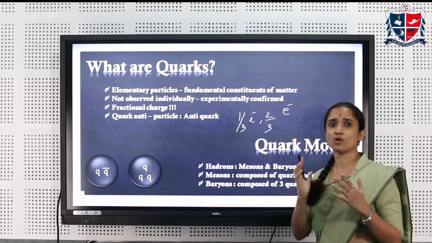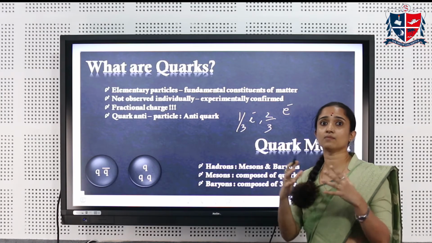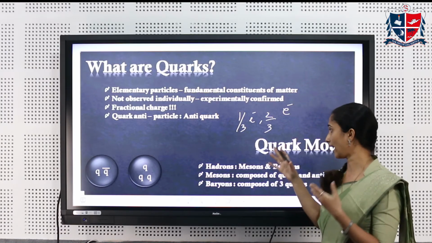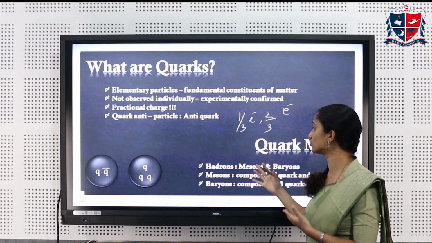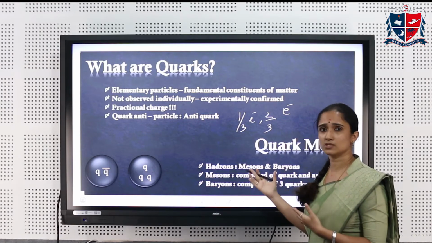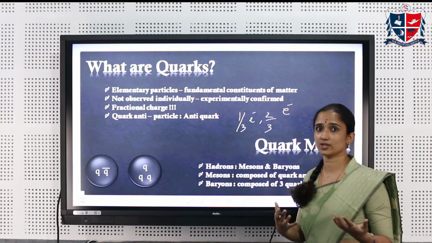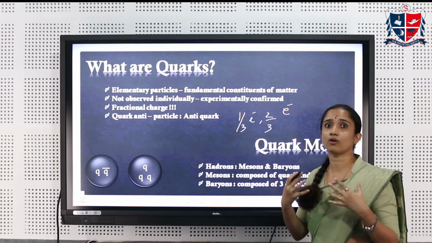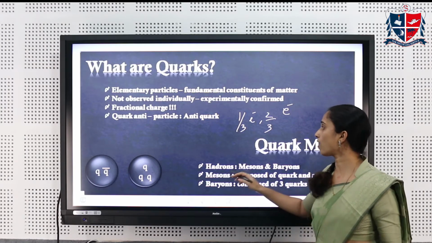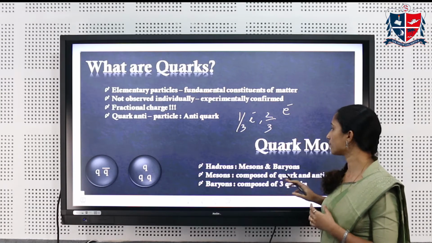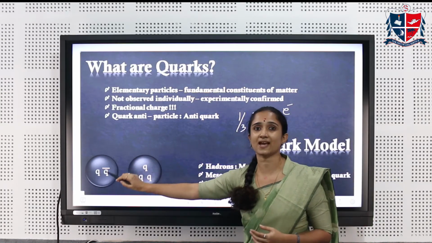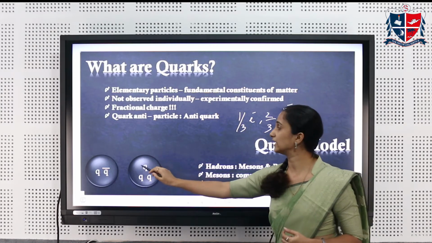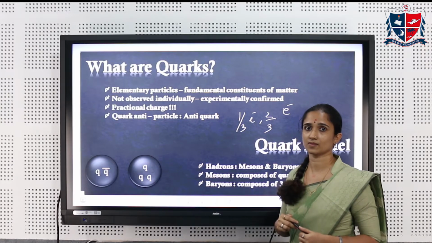Now these quarks, as we have already seen, combine together to compose the hadrons. We have further classified hadrons into mesons and baryons. Mesons are bosons, which means they are energy carrying particles, and baryons are fermions, which means they constitute matter. All the mesons are made up of a quark and an antiquark pair, whereas all baryons are made up of 3 different quarks.